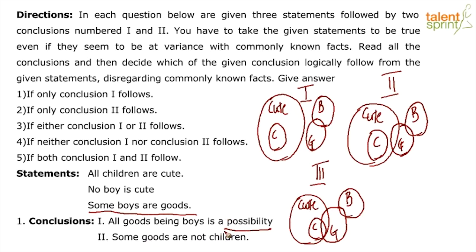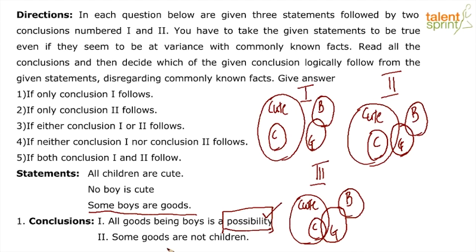By adding the term possibility, they clearly tell us that it may be possible that all goods are boys, where goods and boys become an overlapping cell. Interestingly, that is not a situation that we have chalked out here, but looking at these diagrams, knowing that there is nothing else we know, it is a possibility that may arise. Therefore, yes, this conclusion does follow.